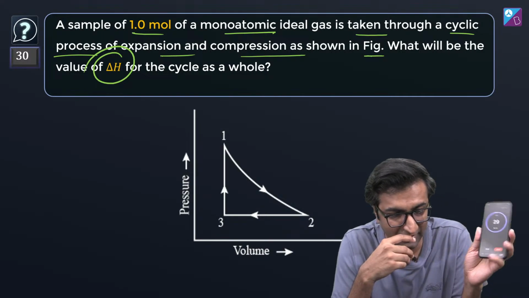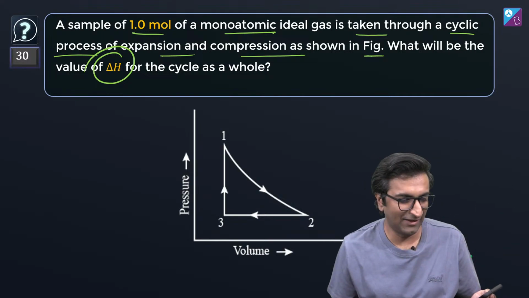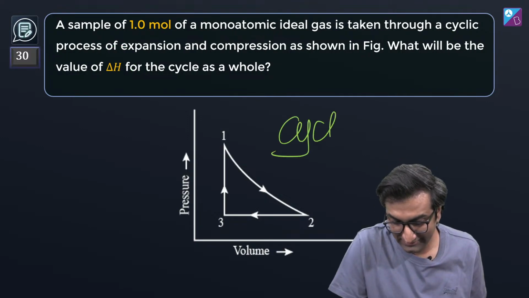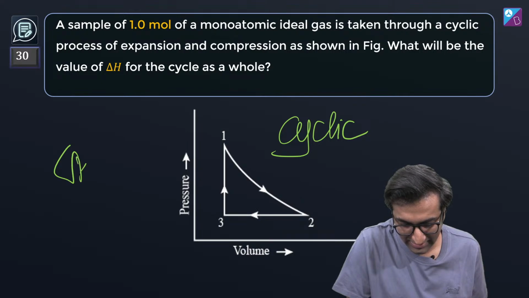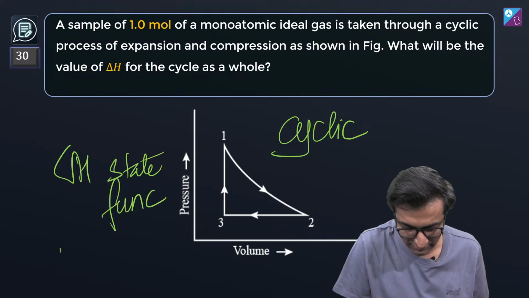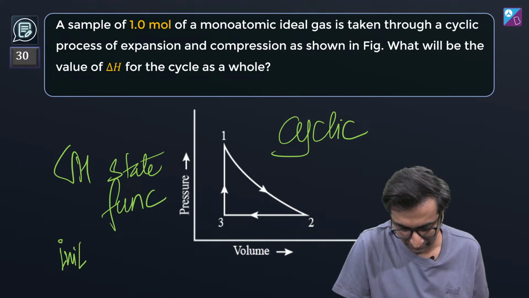What do you think the work is going to be? Yeah, Siddhi, thank you. While I was starting the timer, Siddhi's got the answer right. Yeah, it's 0, cyclic process. It's cyclic, guys. Delta H is a state function, guys. So state function में initial and final state is the same.